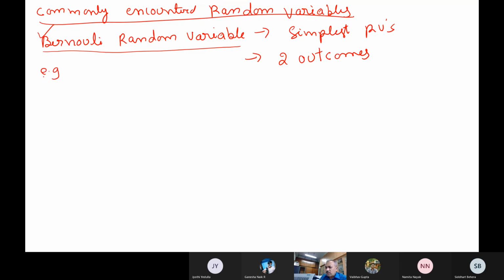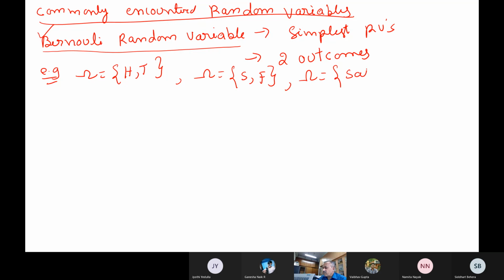So a lot of examples are there. You followed, right? Head and tail, or success, failure, say, you will have many times. Or if I am talking about my building, say safe, unsafe. So two types of outcomes are there. So now this random variable is essentially head and tail, success, failure, or something.